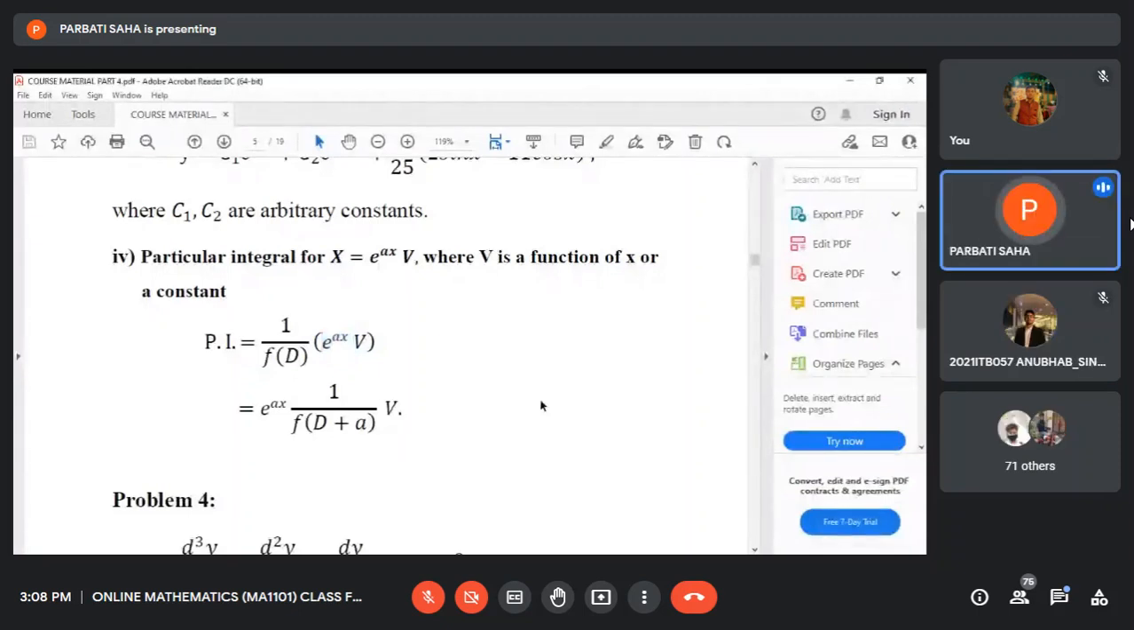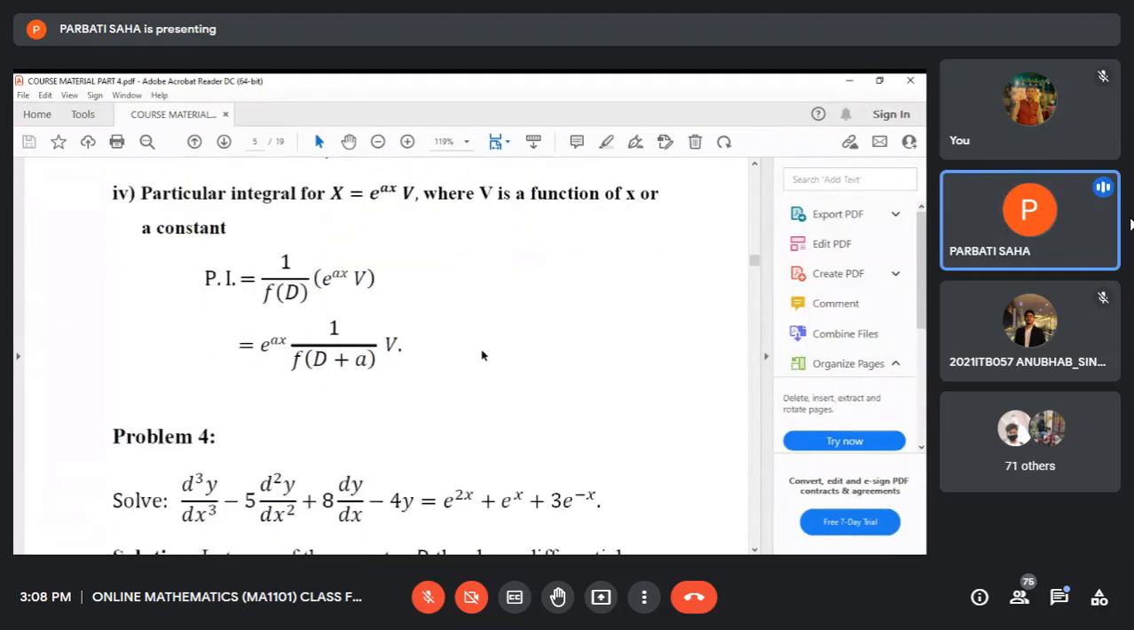Okay, you see another situation where we face this: capital X equals the exponential function e to the power x into V, where V is a function of x or a constant. You see, the rule is this: e to the power x is taken outside the operator, and here D is replaced by D plus a. A means the coefficient of x in the exponential function. D is replaced by D plus a. V remains unchanged. This is the rule.